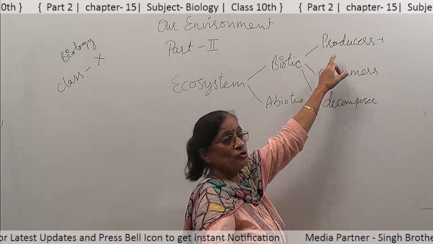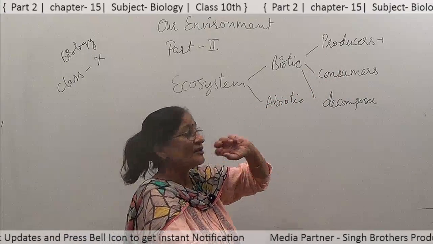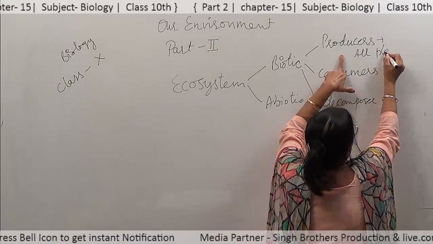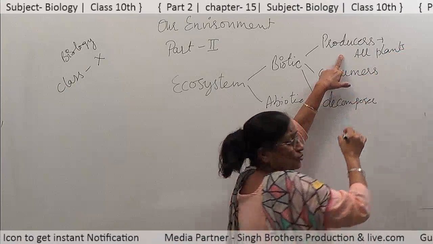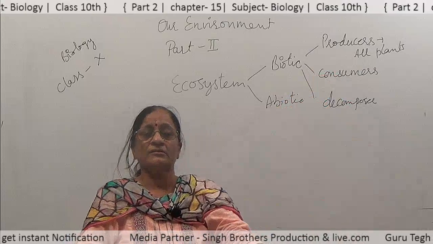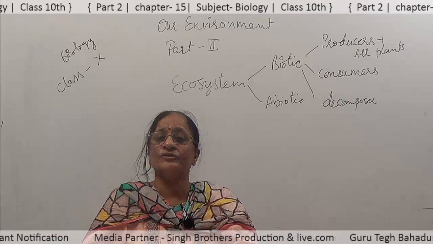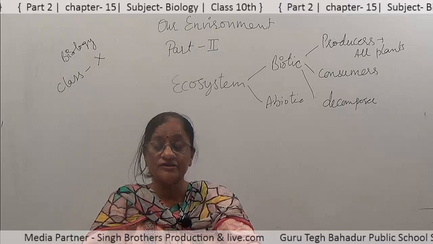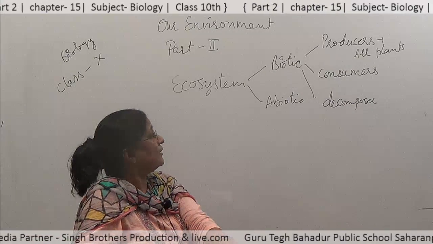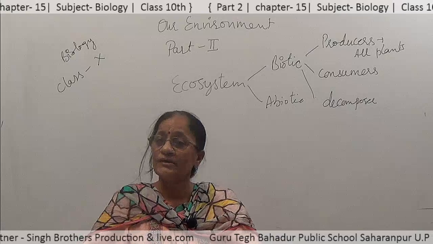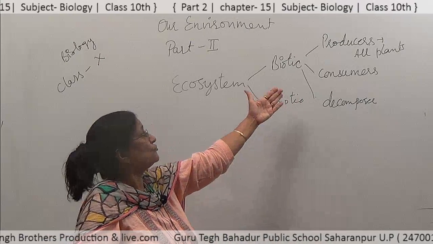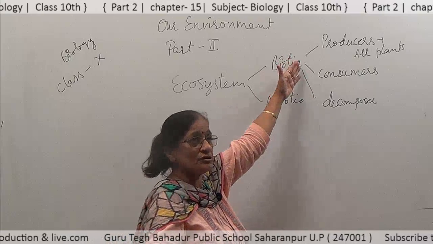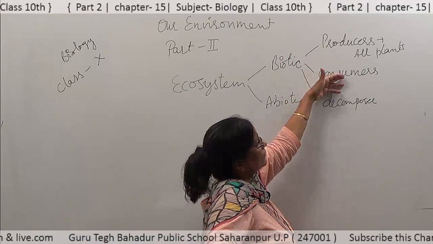Producers are all plants, because they contain the green pigment chlorophyll, which in the presence of sunlight, water and carbon dioxide is able to prepare their food by themselves. So, all plants are called producers.